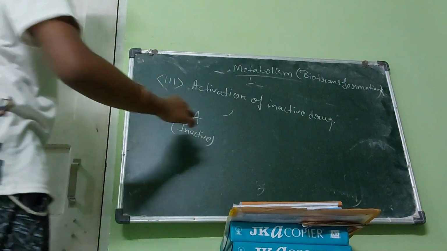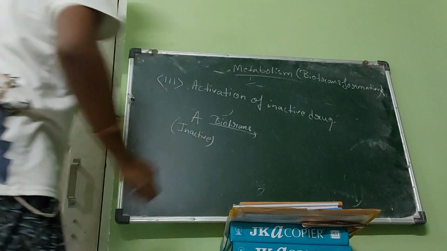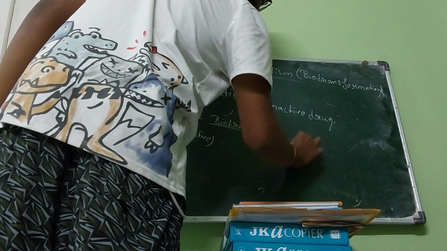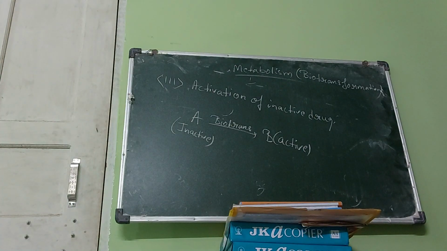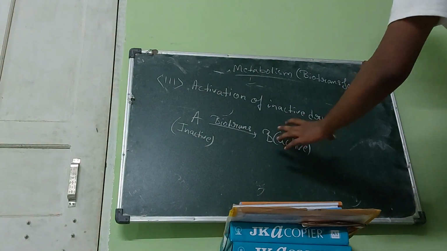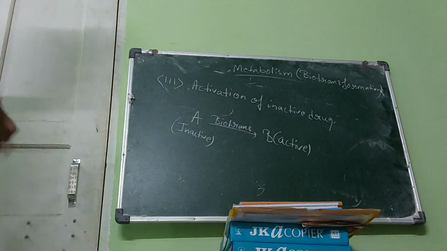Now through biotransformation, the drug gets converted into B, which is active. Here there is no cumulative effect of A and B because A is inactive, so it has no pharmacological action. But B has a pharmacological action because it is active. This is the point. Now this inactive drug is also called prodrug.